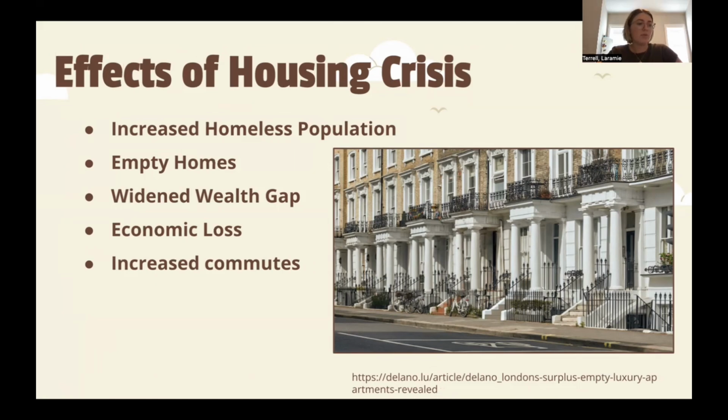London residents have been forced to live on the outskirts of the city because buying or renting there is somewhat cheaper. This has resulted in longer daily travel times. Increased commutes further contribute to economic strain and climate change. Overall, the rich in London are getting richer because their properties are appreciating, while the poor are getting poorer because property prices are too high for them to become property owners.